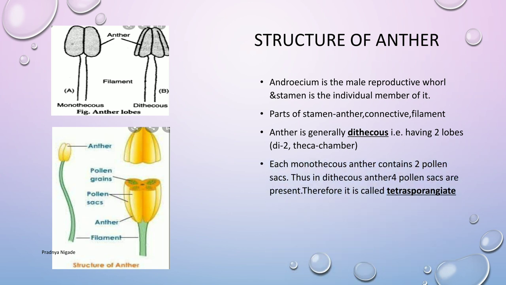As the name suggests, monothecous anther contains a single chamber. Mono means single and theca means chamber. In the single chamber, it shows 2 pollen sacs. While in dithecous anther, di means 2 and theca means chamber. So, in dithecous anther, 4 pollen sacs are present. Therefore, it is also known as tetrasporangiate anther.